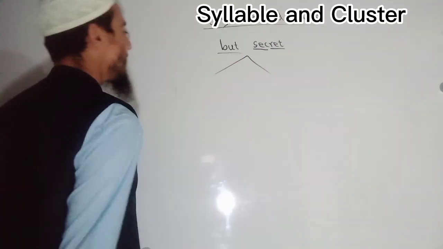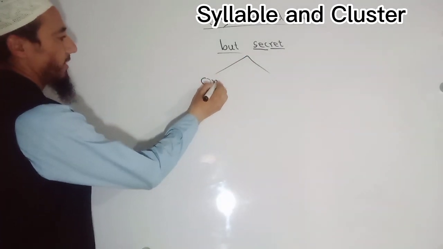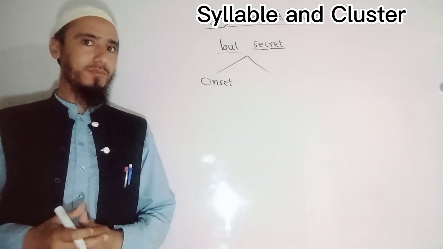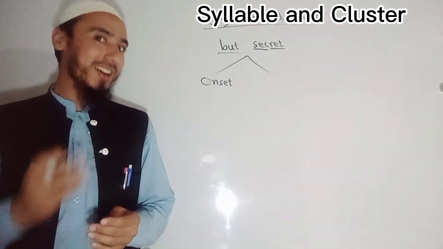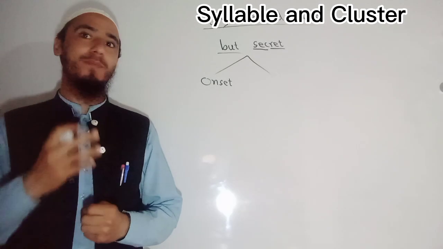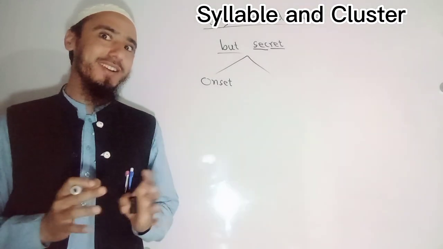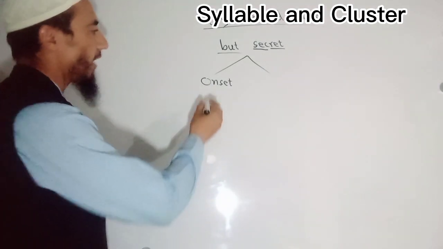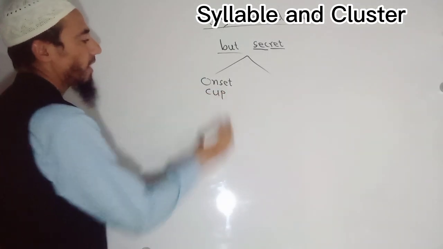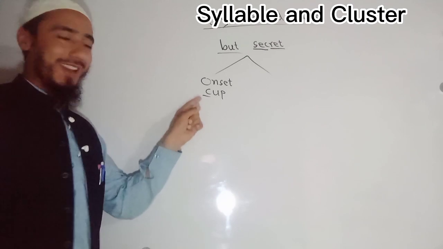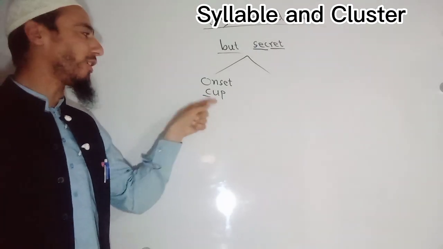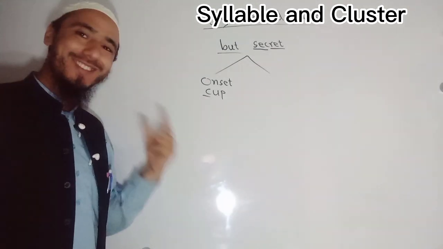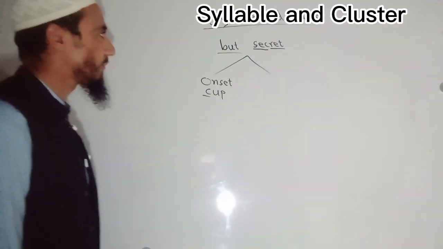Like in a syllable, first of all we have onset. What is onset? Onset is the initial consonant sound of a syllable or of a word. So the initial consonant sound of a word or of a syllable is known as onset. For example, if I say "cup", this C is the onset of this syllable, it is the onset of this word.